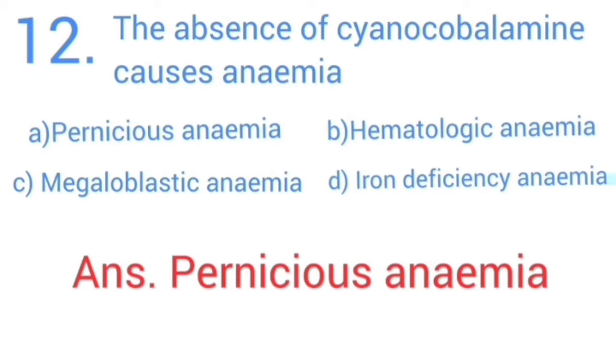The absence of cyanocobalamin causes anemia. Options: A. pernicious anemia, B. hematologic anemia, C. megaloblastic anemia, D. iron deficiency anemia. Answer is pernicious anemia. The absence of cyanocobalamin causes pernicious anemia.